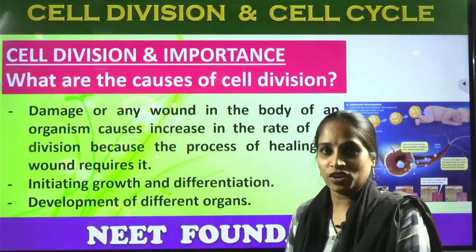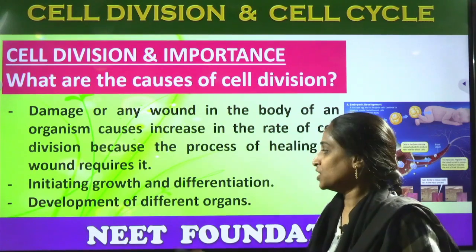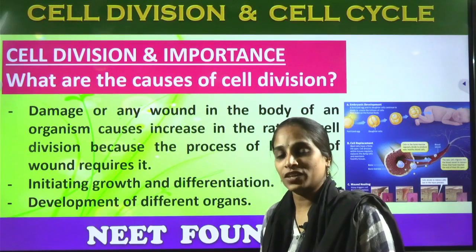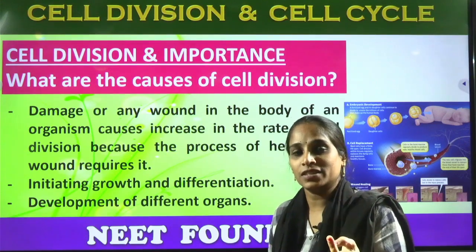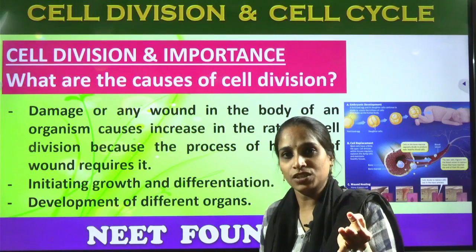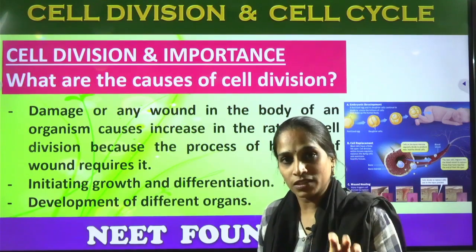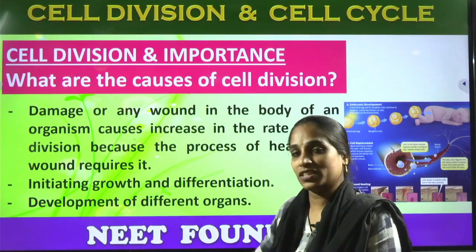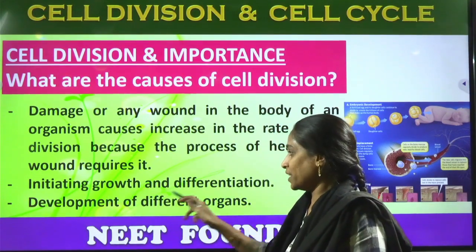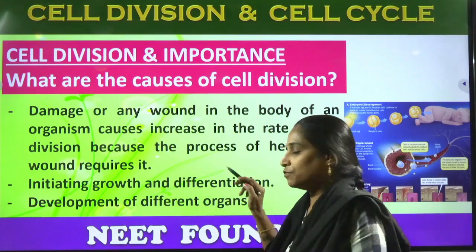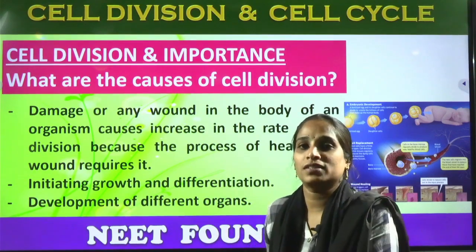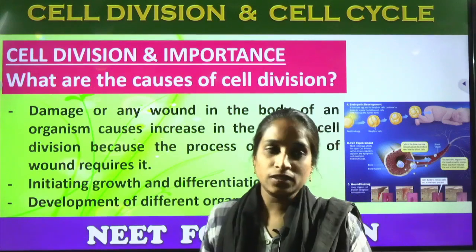Development of different organs. As I told you just now, each and every living organism is made of multiple cells. We have muscle cells, nerve cells, bone cells, skin cells. All these different types of cells are formed during the embryonic stage, the initiation stage, that grows and different organs will be formed. Organs together form the organ systems, all together forming a living organism, right?